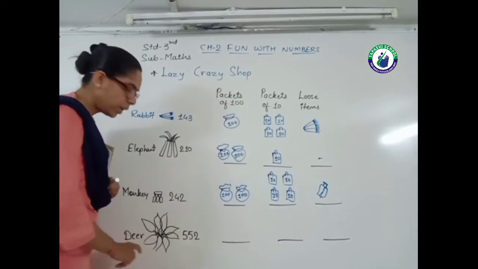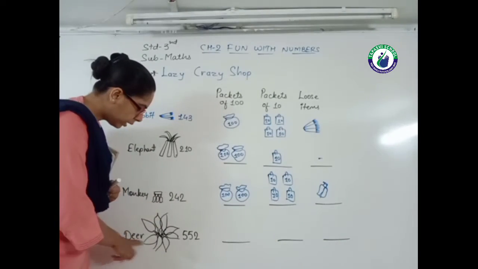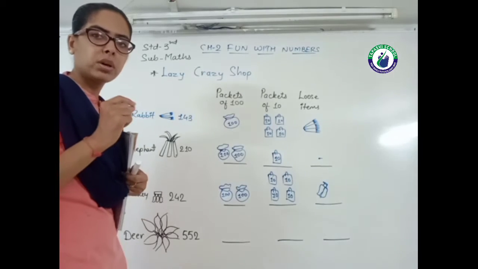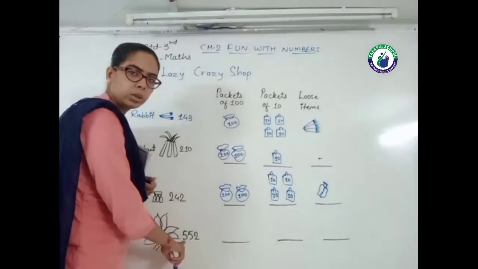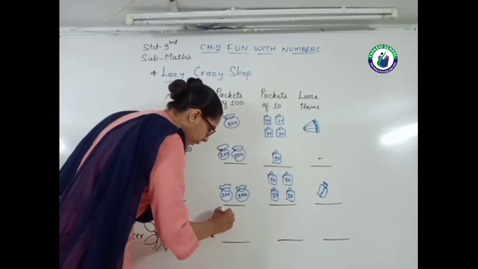And the last one here is a deer. Deer का favorite क्या है? Leaf है. So leaf 552. 552 numbers of leaves. 5 is a number on the 100 place. So I drew here 5 packets of 100.